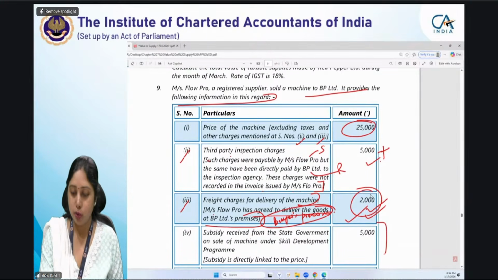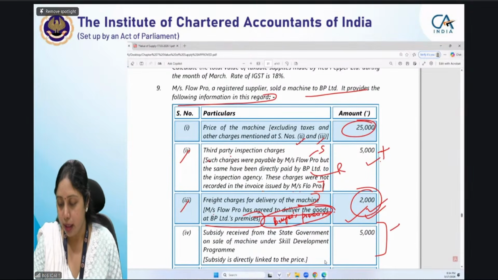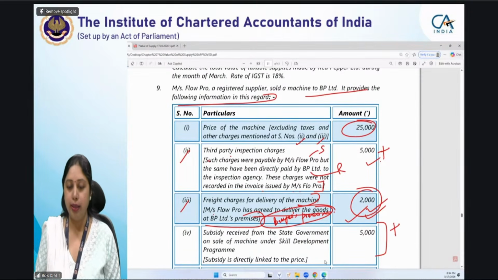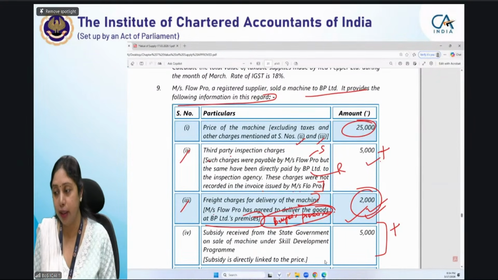Now I come to the fourth point, and that is the point I wanted to test. Subsidy received from state government on sale of machine under skill development program. Subsidy is directly linked to the price. मुझे आपको बताना है कि आप इसको ऐड करोगे या नहीं करोगे ऐड. Still, I am waiting on this. If we will add it or not.